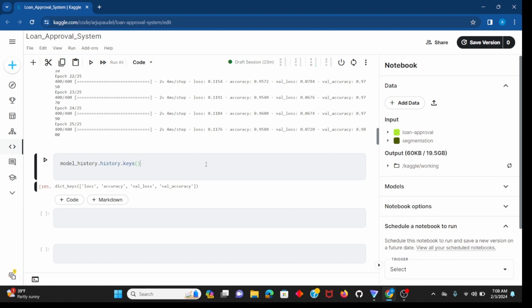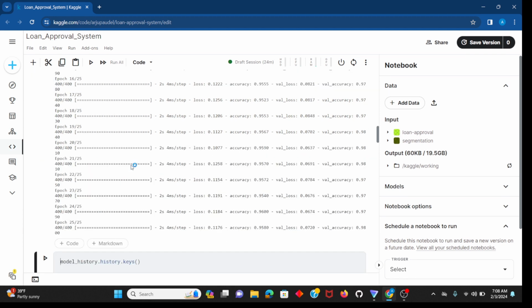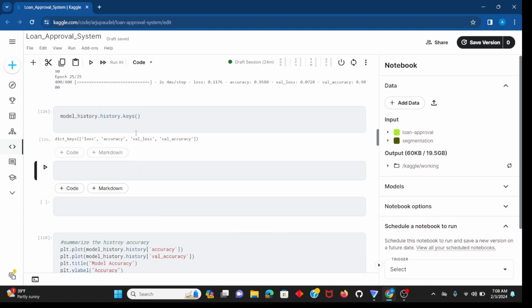And I'm printing the keys of the model history, history dot history dot keys. So this is the model history and these are the model history keys: loss, accuracy, validation loss. I can use these keys for plotting and for any other cases. I'm just summarizing the history of the accuracy.